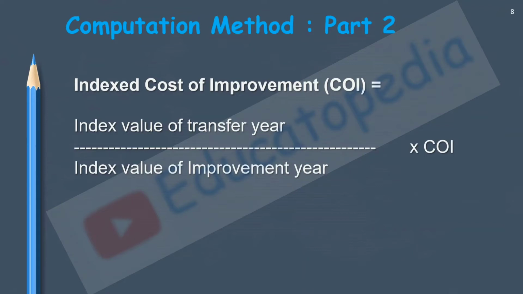If it is a cost of acquisition, then multiplied by cost of acquisition. If it is a cost of improvement, then multiplied by the cost of improvement, and whatever resultant value we get is called an indexed cost, may it be acquisition cost, may it be improvement cost.